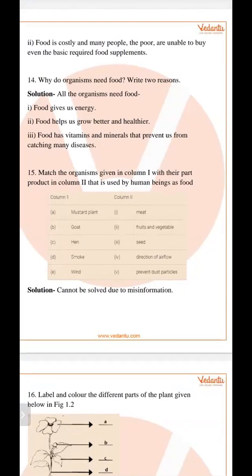You don't have to do this question. Question number 15 is a wrong question.